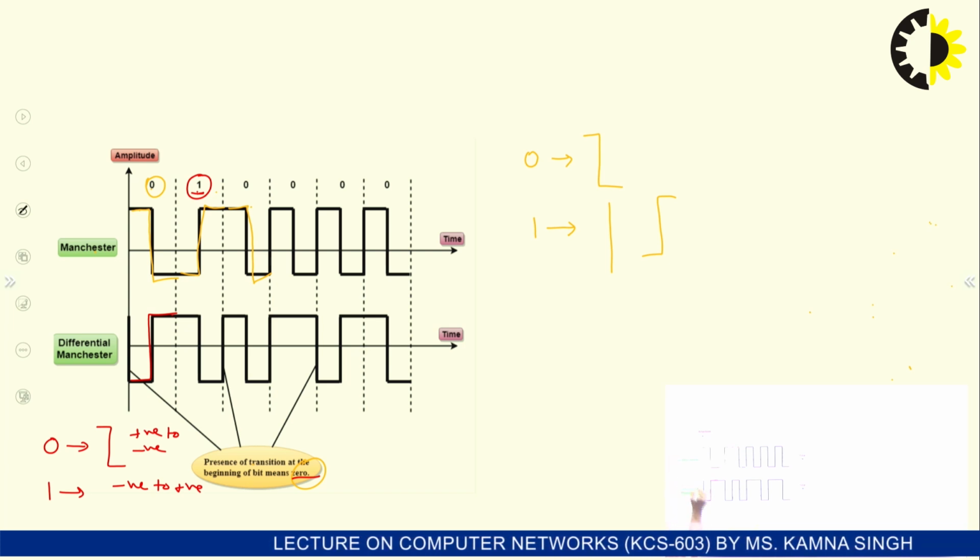Now the scheme says that whatever the polarity is here, the half polarity is positive, so you have to start from here only, not as negative to positive. You start from here, like this. The next value is 0, and that signal is a 0, so it is negative. The next bit is 0, so you start from here, negative, positive to negative. Next bit is again 0. This polarity is negative, and now we start from the positive.